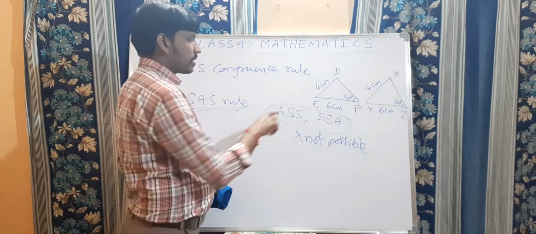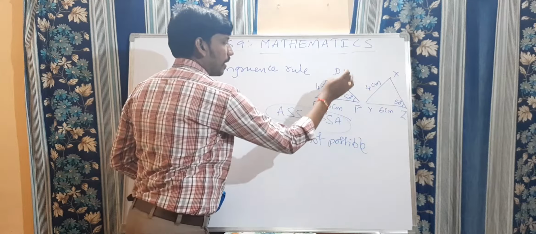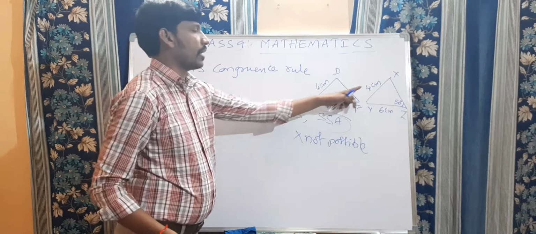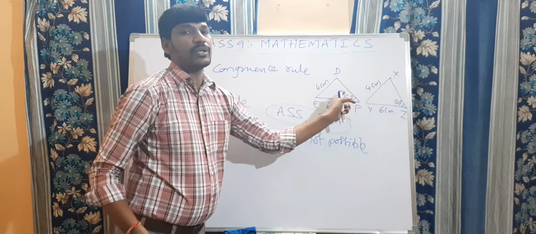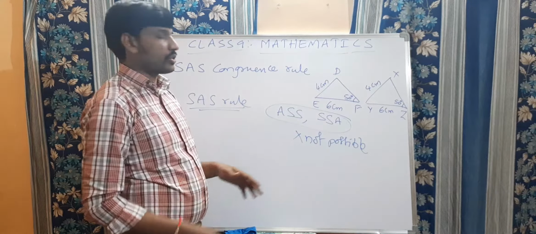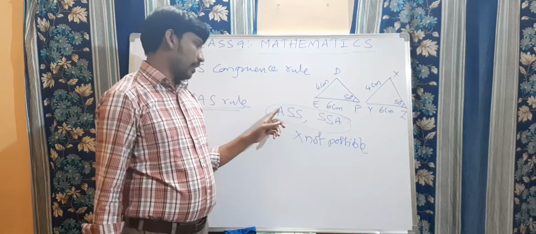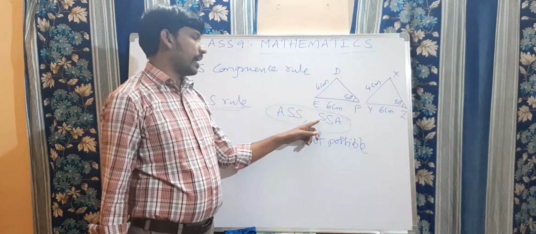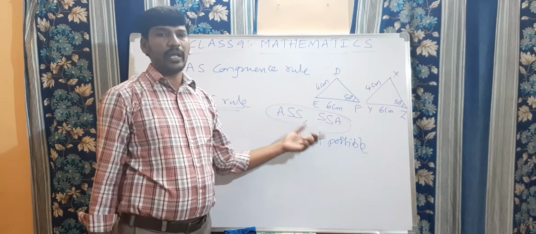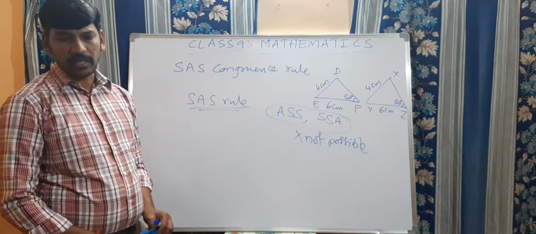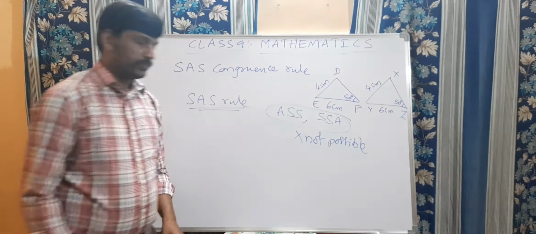Clear? Understand, my dears? So these are the two figures, DEF and XYZ. Here they gave two sides and one angle, but the angle is not included. That's why we did not use ASS and SSA, that is angle side and side angle, which are not possible in congruency of triangles. Clear? Is this clear? Right.